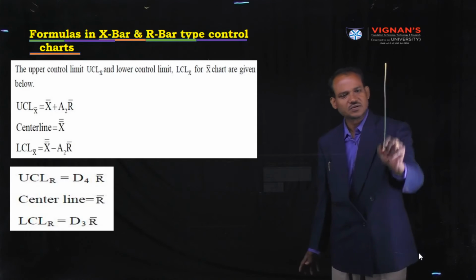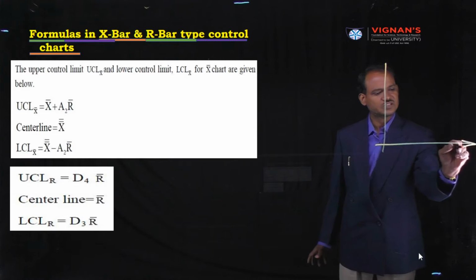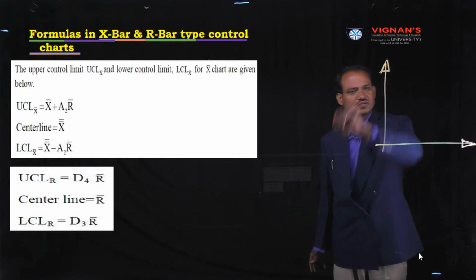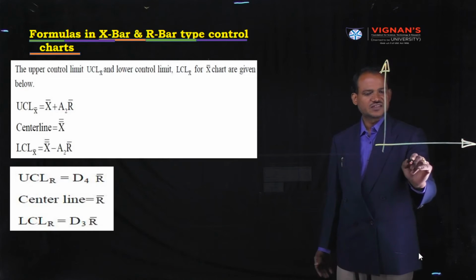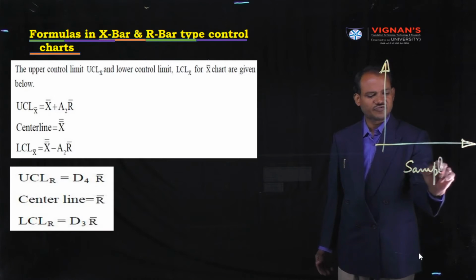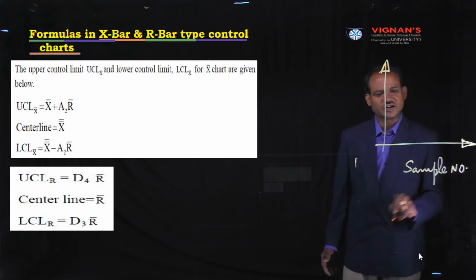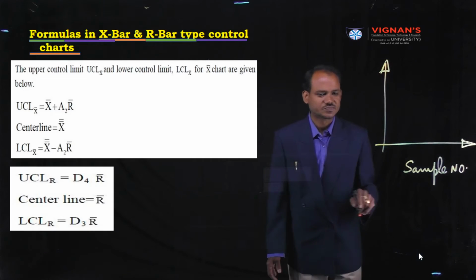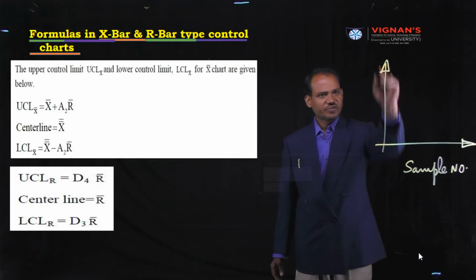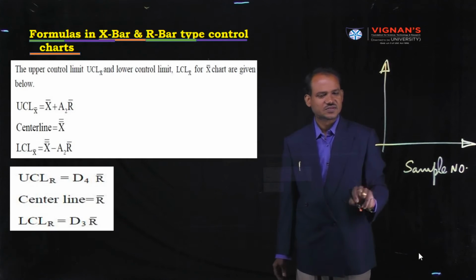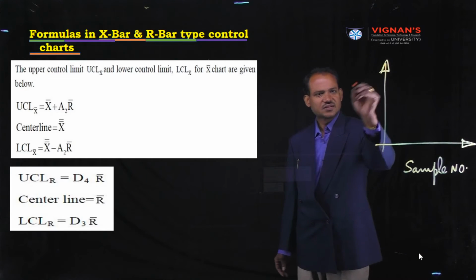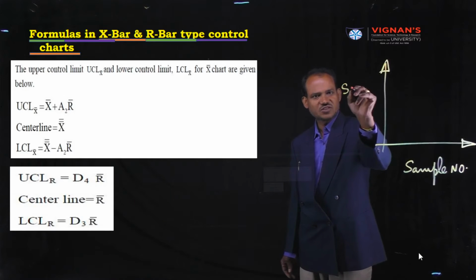For example, this is the control chart. On x-axis we are going to consider number of samples. Sometimes we can call it sample number. On y-axis we are going to consider, in case of X bar chart, sample means.